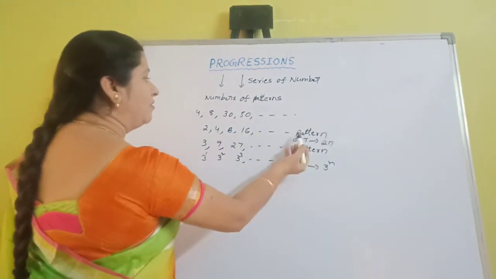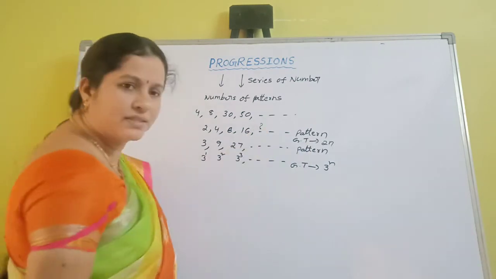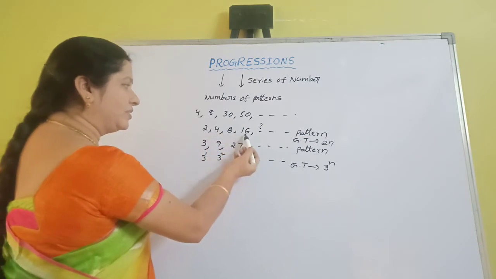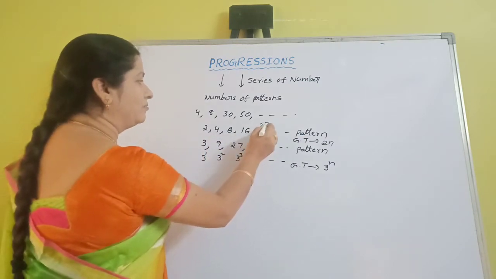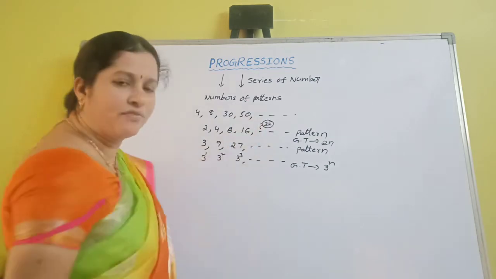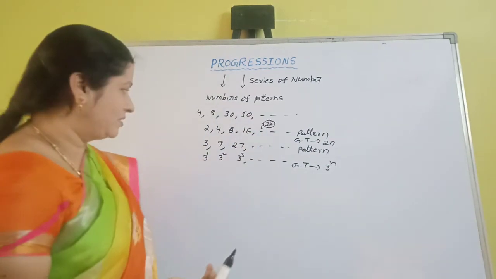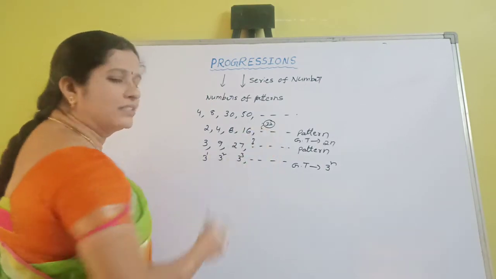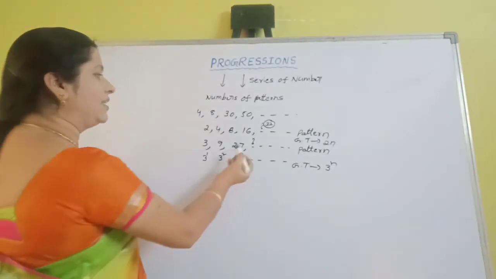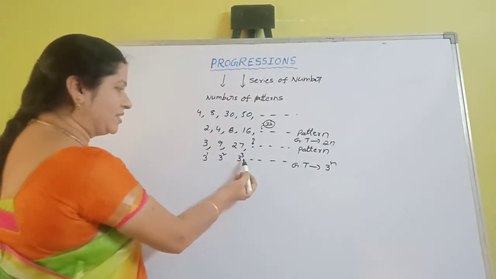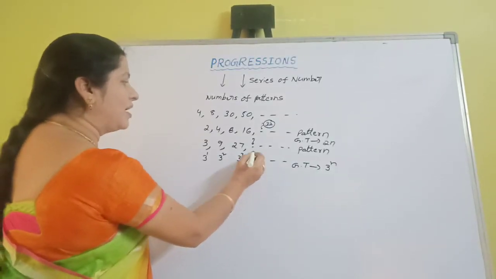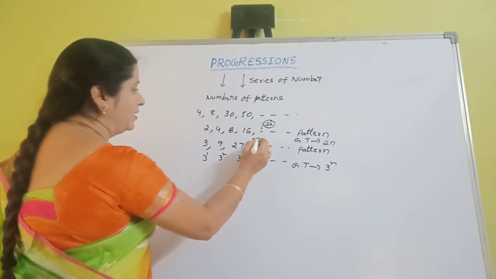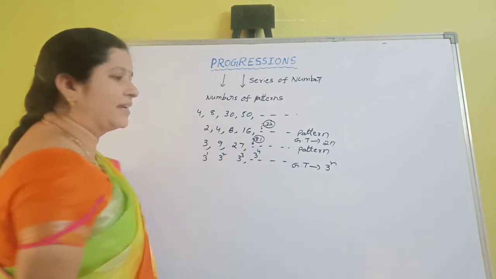In this pattern, what is the next term? Can you guess? 2 2s are 4, 4 2s are 8, 8 2s are 16, 16 2s are 32. So in this pattern you can easily find the next terms. What is the next term in the pattern 3, 9, 27? 3 cube is 27, so 3 power 4 is the next term, that is 81.